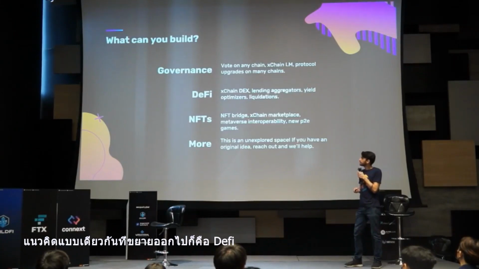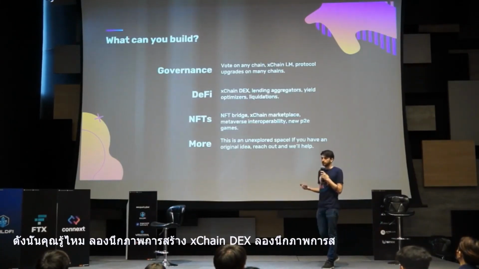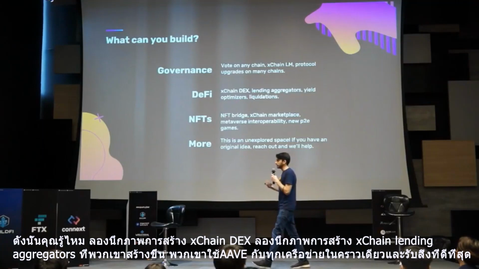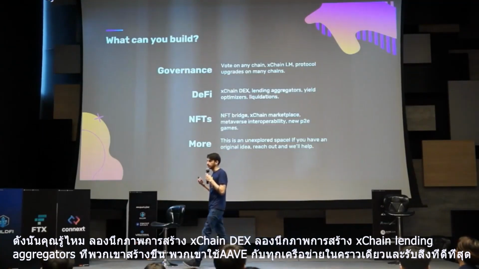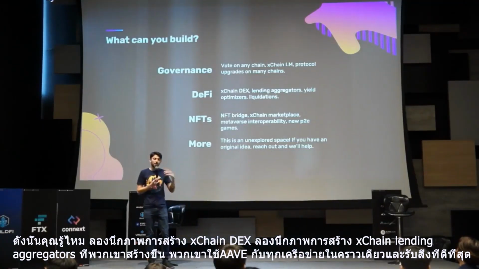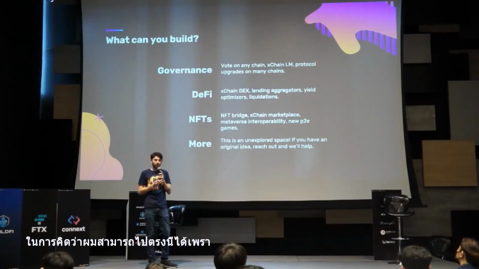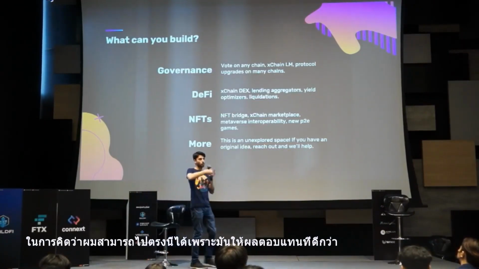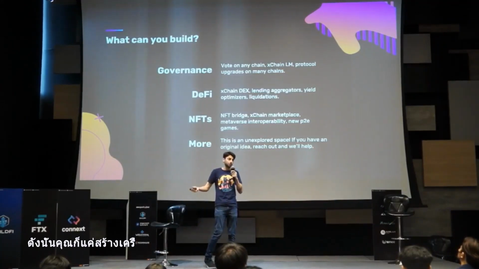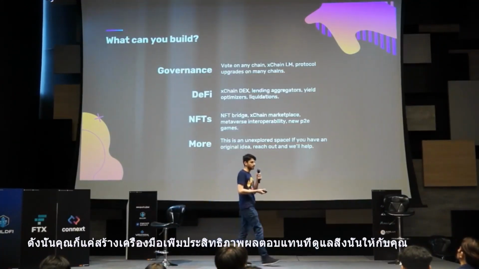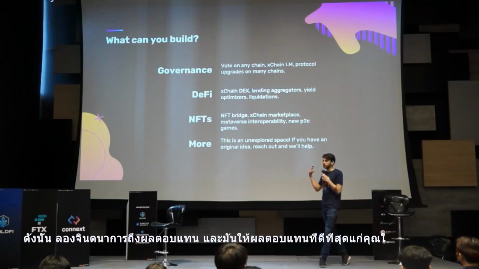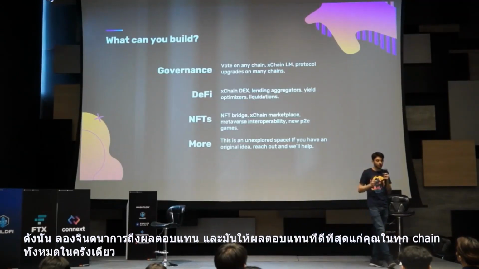The same kinds of concepts also extend to DeFi. Imagine building cross-chain DEXes. Imagine building cross-chain lending aggregators: the ability to use Aave on all chains all at once and get the best price regardless of what chain you're on. Having to think about, oh, I can go over here because there's better yield, is terrible. So you could just build yield optimizers that take care of that for you. Imagine Yearn, but it gives you the best yield on every chain all at once.